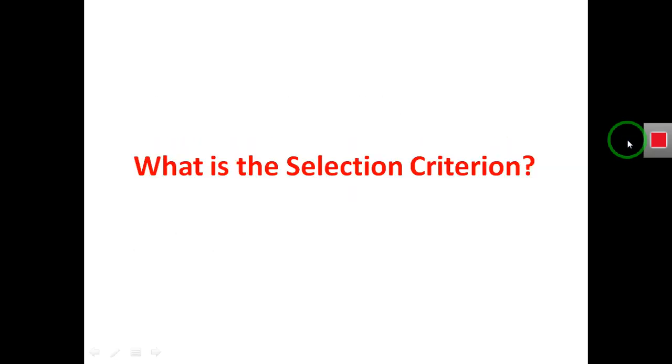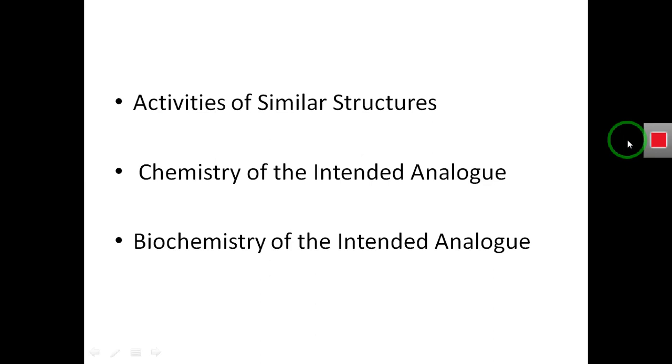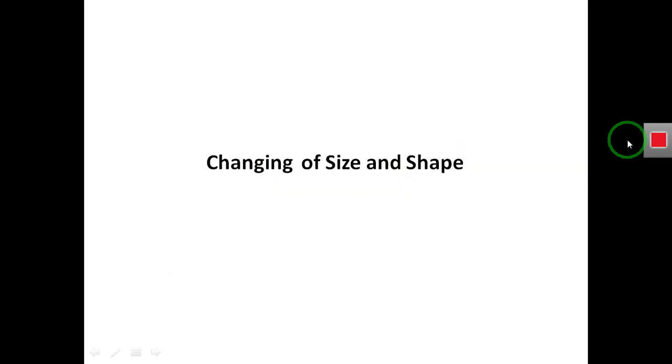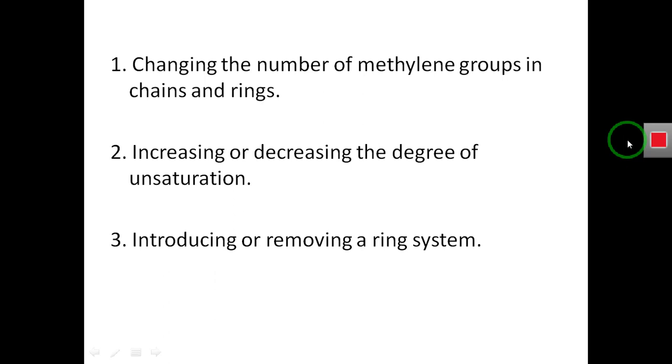Yeah, this was the selection criteria, and then we will study how we can make changes in this structure. Now we will study how we can make these changes in this structure. So we can make the changes in the lead compound by changing its size and shape, or how we can change the size and shape of a molecule, of a lead molecule.